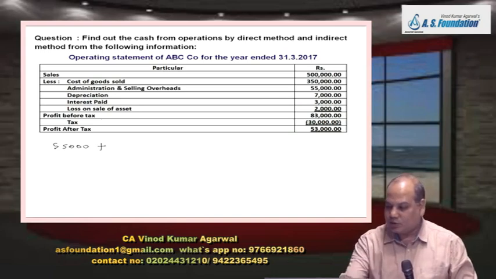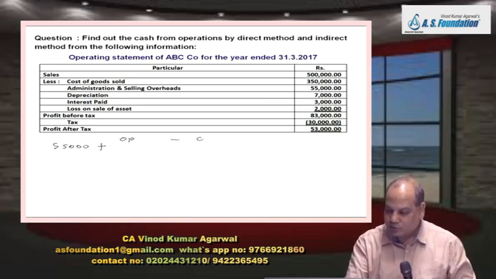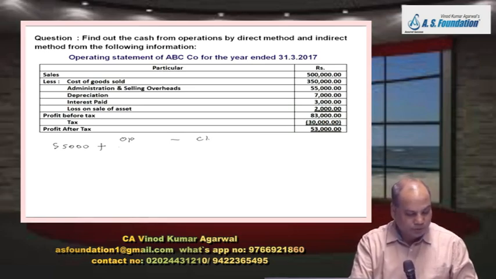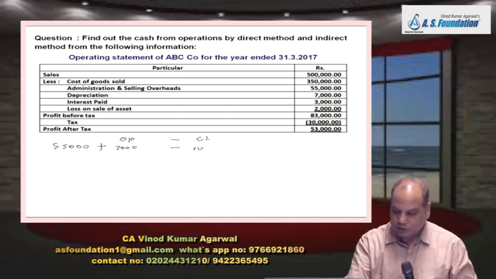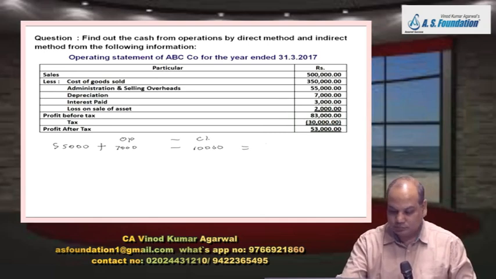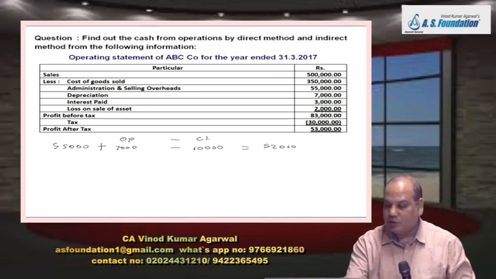So I will take this figure 55,000, add opening balance less closing balance. So you will find creditor for expenses appearing there 7,000 minus 10,000. So how much is the answer? 52,000, tick mark.